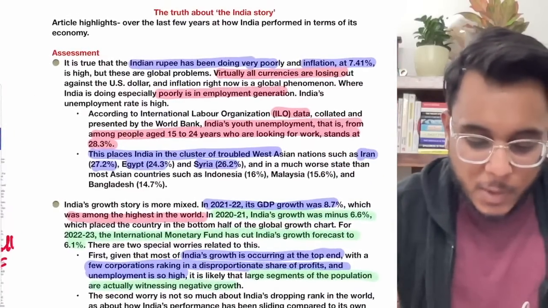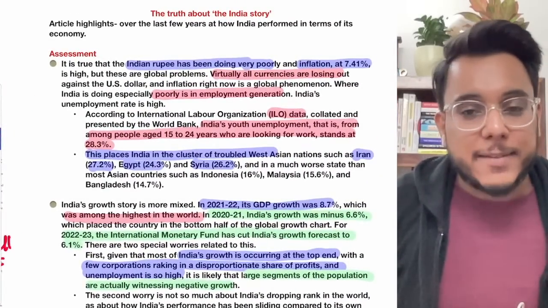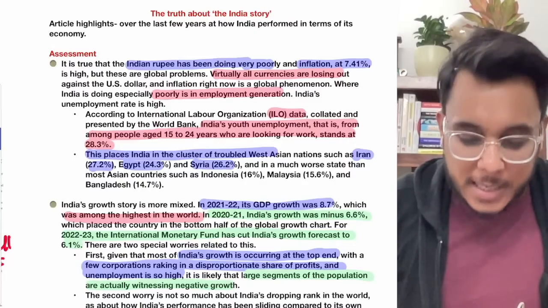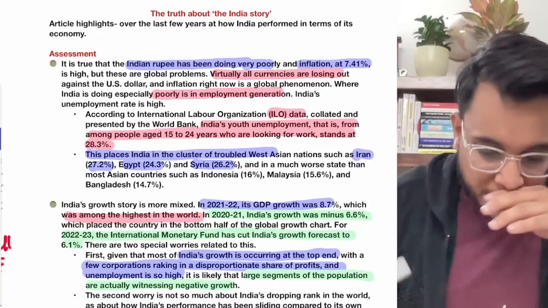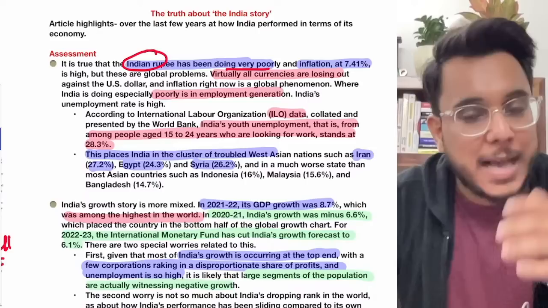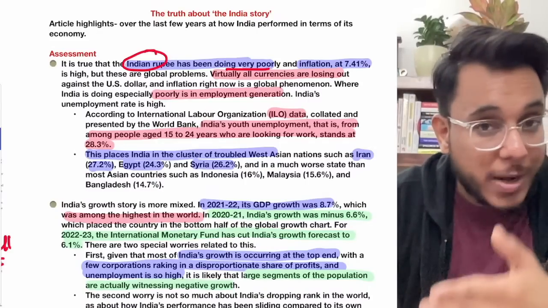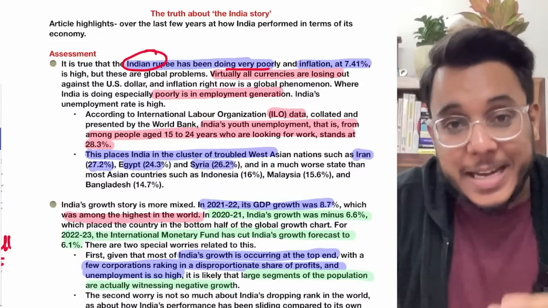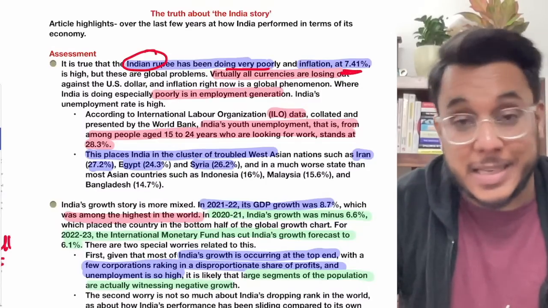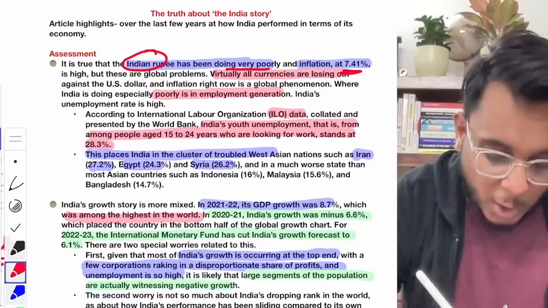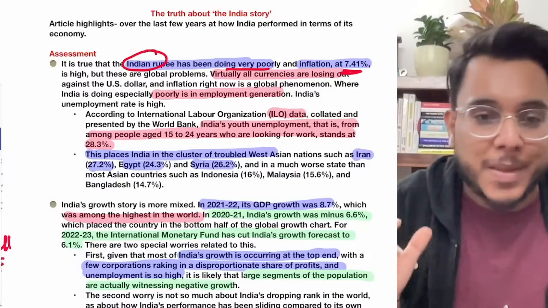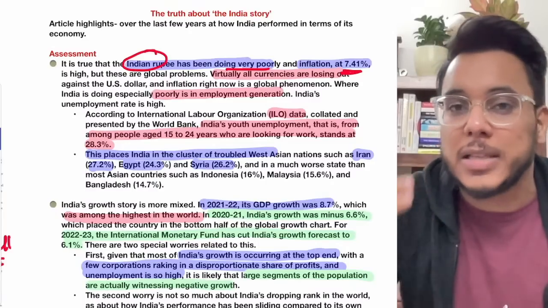First of all, when we talk about the present times, the Indian economy is facing multiple challenges. For example, the Indian rupee is doing very poorly. It has depreciated, and today the rupee is trading at 82 rupees per dollar. Inflation is at 7.41%. These are big challenges for the Indian economy. But you see, these challenges are actually not unique to India. They are there for other countries also.